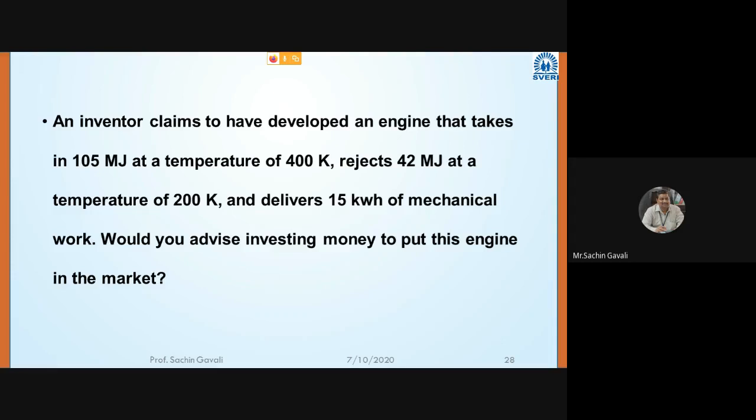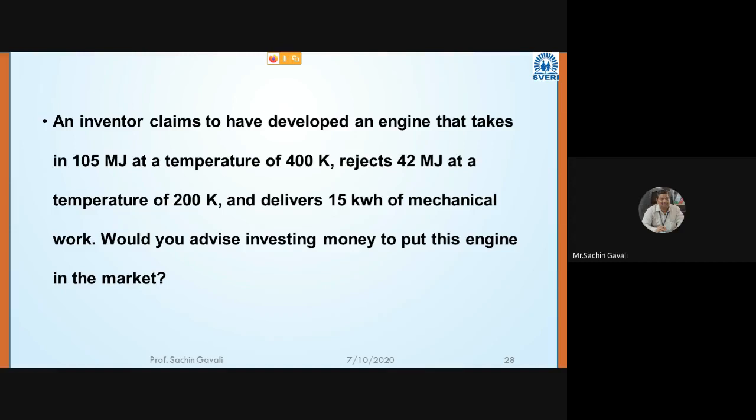An inventor claims to have developed an engine that takes in 105 megajoule at a temperature of 400 Kelvin and rejects 42 megajoule at a temperature of 200 Kelvin, and it delivers 15 kilowatt hour of mechanical work. Would you advise investing money to put this engine in the market?